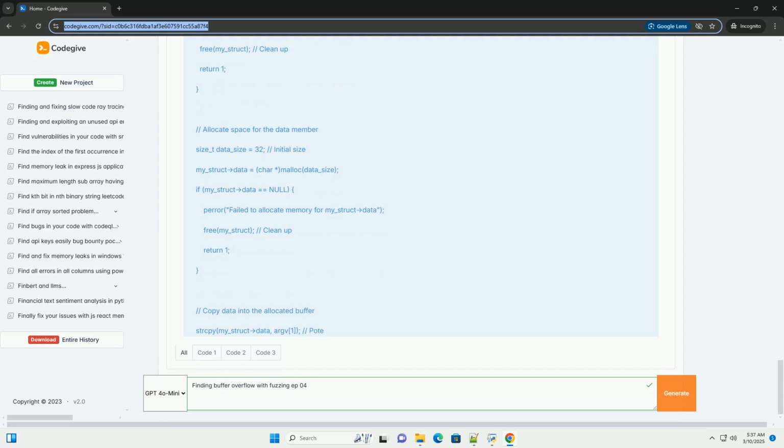AddressSanitizer (ASan) output: ASan provides detailed error messages that point directly to the source of the memory corruption. It will tell you the type of error, for example heap buffer overflow or stack buffer overflow, the address that was accessed, and the size of the access. Core dumps: core dumps are snapshots of the program's memory at the time of the crash. They can be analyzed with GDB, but they can be very large. To enable core dumps, you might need to run ulimit -c unlimited.